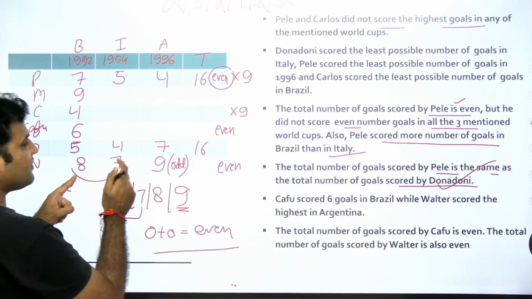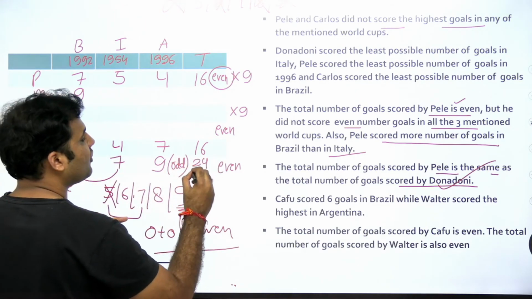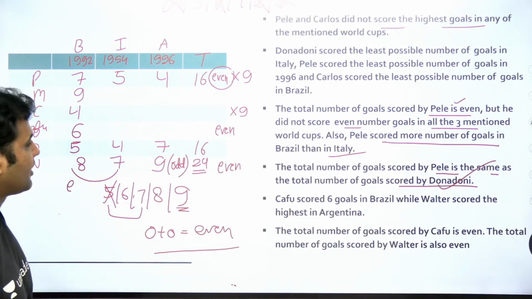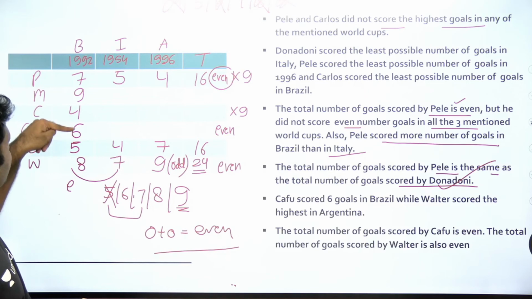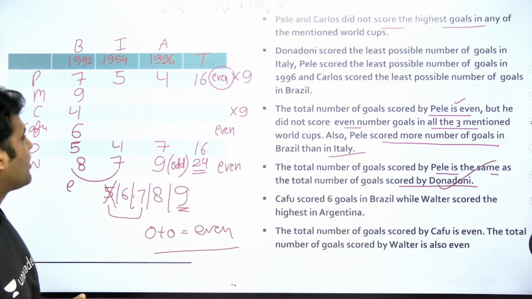So 9 plus 8 is 17, and 17 plus 7 will become 24. This becomes an even number, right? So you cannot put 6 over here. So we see that now 4, 5, 6, 7, 8, 9, all of them are having a different goal.